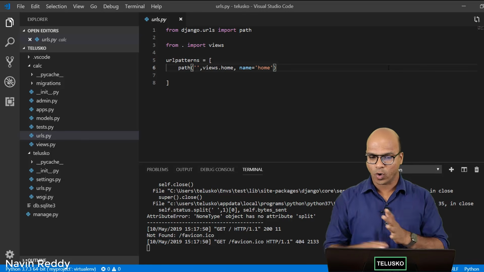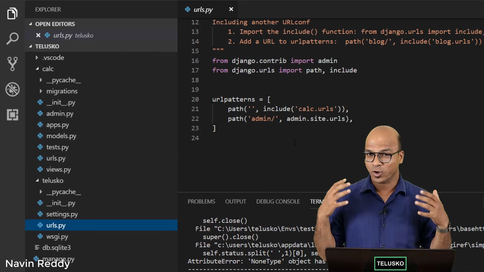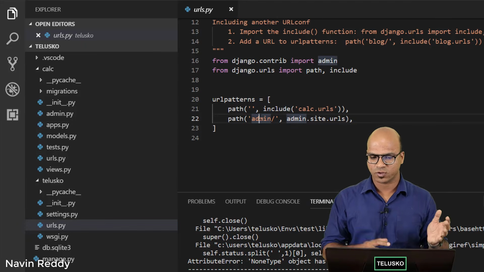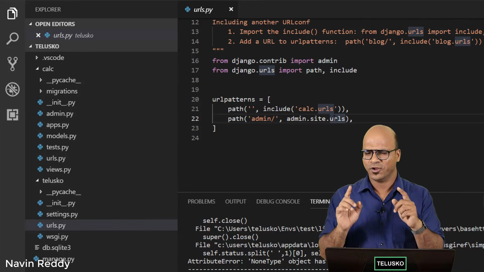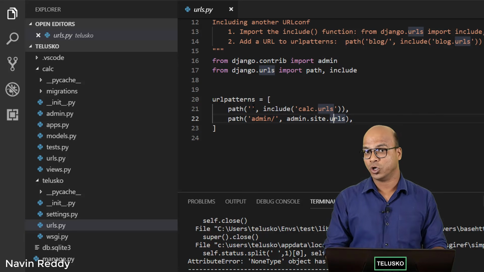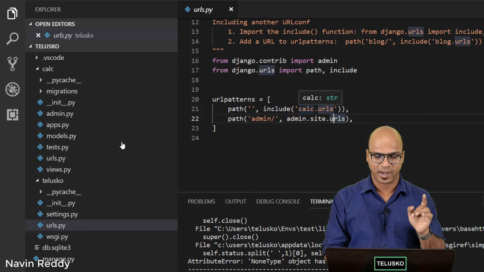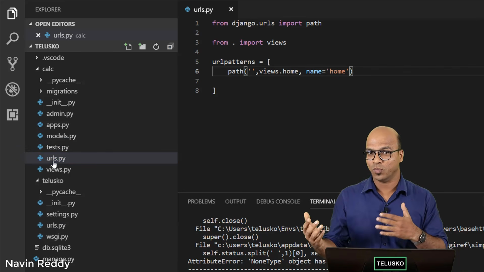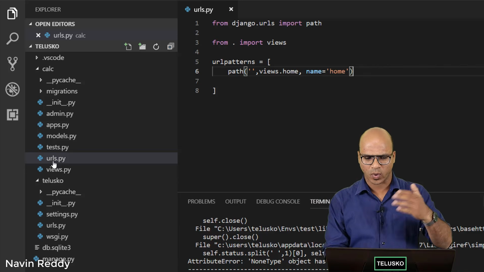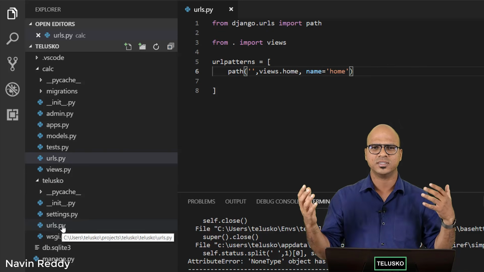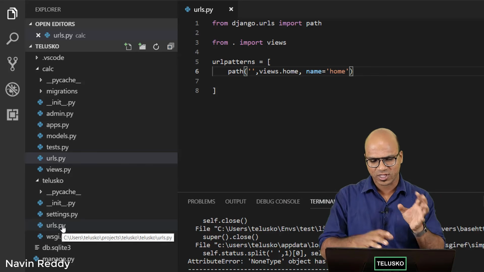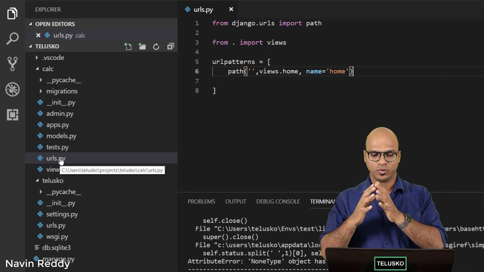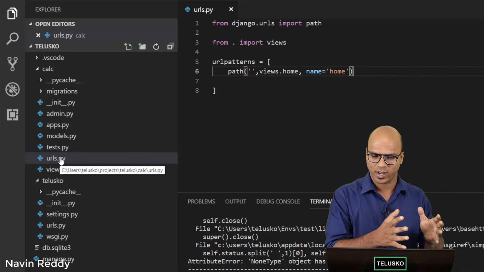So in your Django, what we are doing is the moment you send a request, it will go to the URLs of your project where you have mentioned that whenever someone calls for the admin, this is what it will handle. But we are not doing that. We want to handle the home page, and that will be handled by calc.urls, which is here. So we have one more urls.py in our app. Now the question is, why don't we do everything in this URL? Because we can have multiple apps, right? And every app will have its own URL, and it makes sense to do that because it will be isolated. So if you touch one thing, it will not affect the other one. It will be easier to manage.